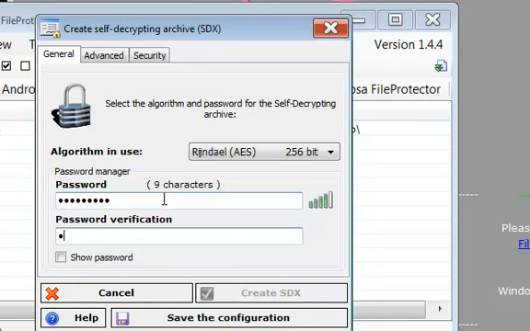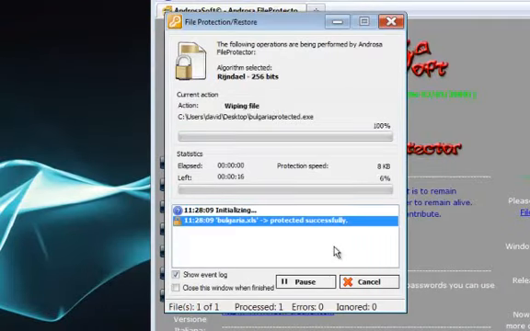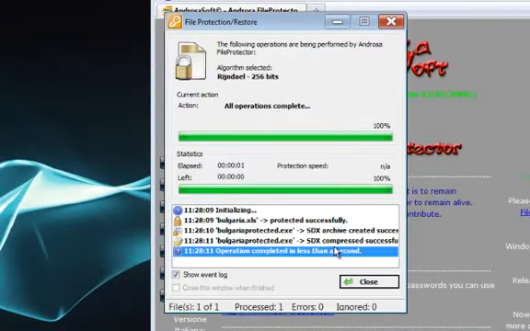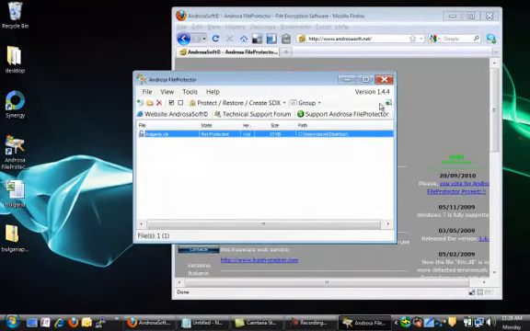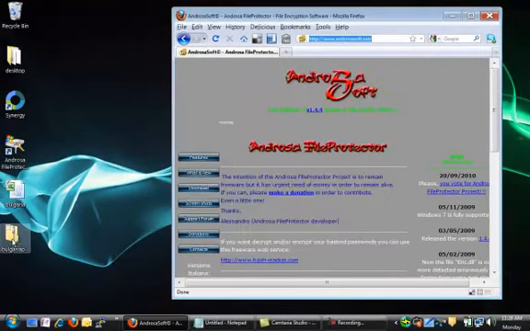And if the passwords match, then this Create SDX button will then be enabled. Now when I click Create SDX, it's going to go out and compress that file, encrypt it using the algorithm, and password protect it with the password that I specified. So I'll go ahead and close Androsa. And you'll see that on my desktop now I have this Bulgaria Protected file, which is a zip archive.